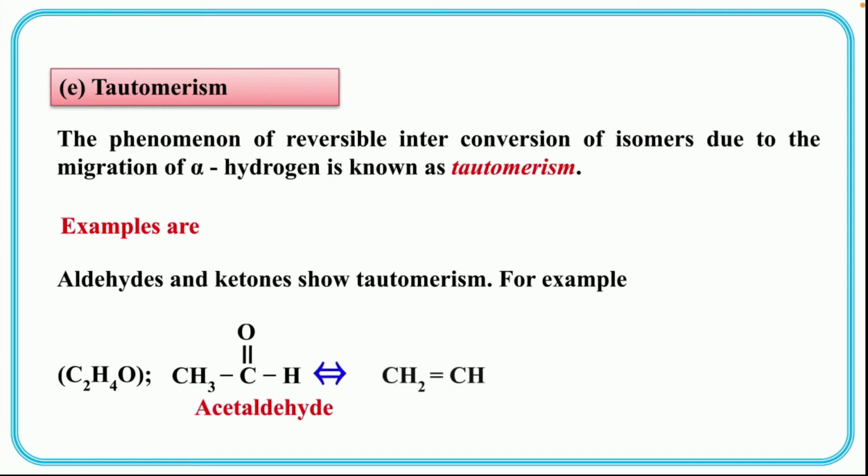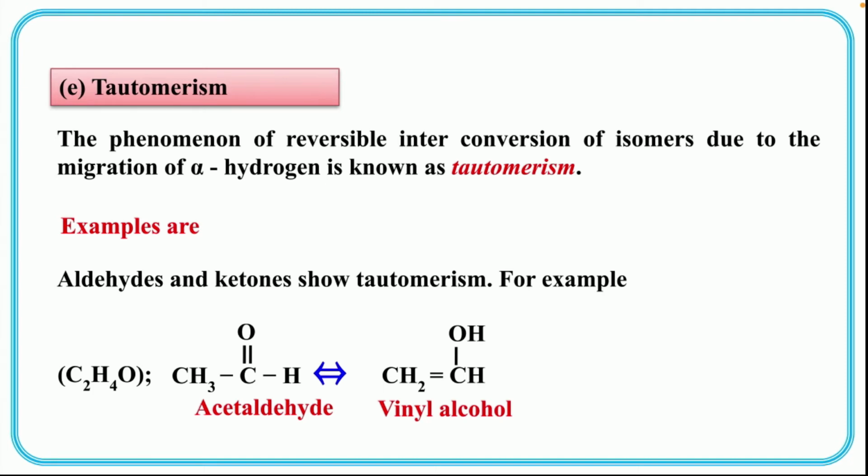Okay, and it can also be represented as CH2=CHOH. One is acetaldehyde and the other one is vinyl alcohol. Okay, so totally different groups are formed. The only difference is that hydrogen is placed at the top and down. When it goes to oxygen, it becomes an alcohol, and when it comes down, it is an aldehyde. So this is tautomerism, the phenomenon of reversible interconversion of isomers.